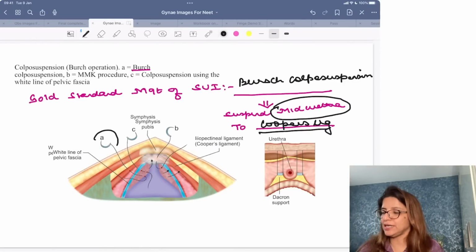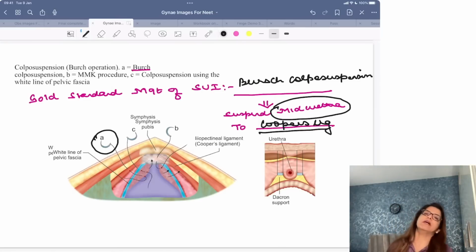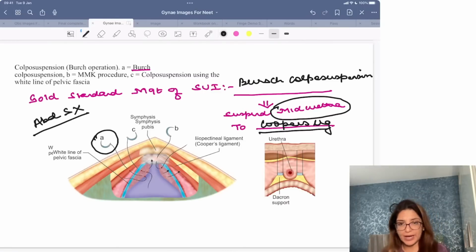So this needle A is showing you Burch colposuspension. It is an abdominal surgery, right? It is the gold standard surgery for SUI, but it is an abdominal surgery.